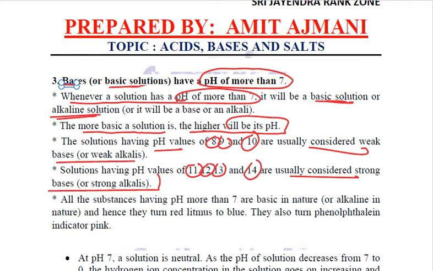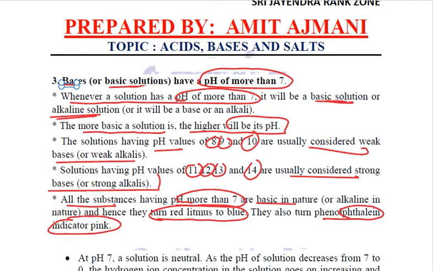Now, since all the substances with pH more than 7 are basic, they will convert red litmus to blue. What exactly is the property of a base? They convert red litmus to blue. They will turn phenolphthalein indicator to pink. Got it? So this is all about the pH scale.